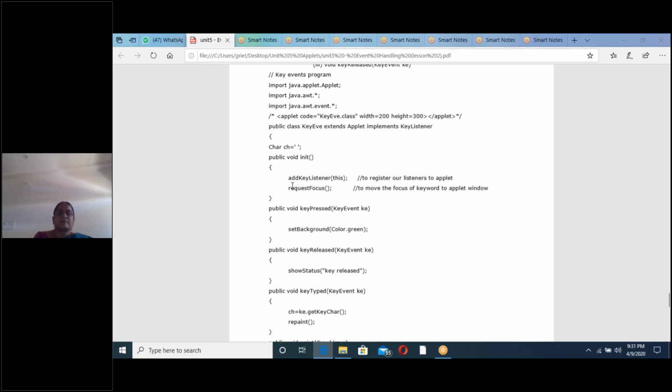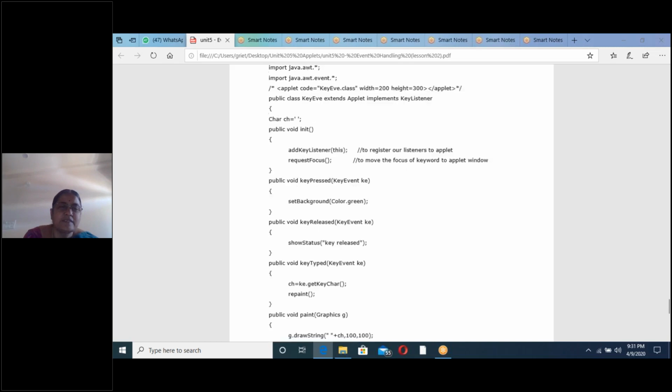Why? Because whenever you move the mouse, we are taking the mouse to the applet window. But the keyboard we can't take to the applet window. That's why for that we have to write the requestFocus method. Means we are focusing our keyboard to the applet window. This is the one important point here. Otherwise, the remaining is the same as the previous program.